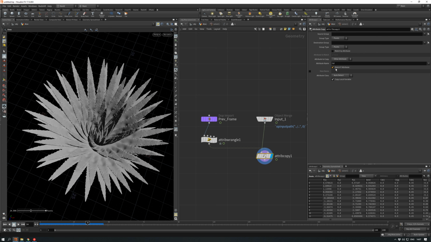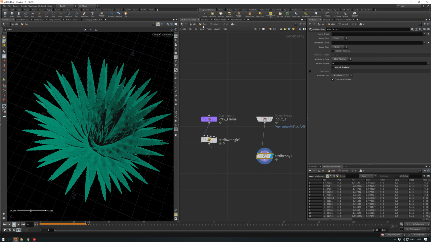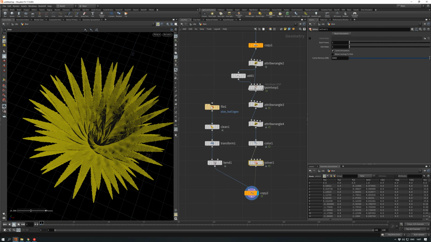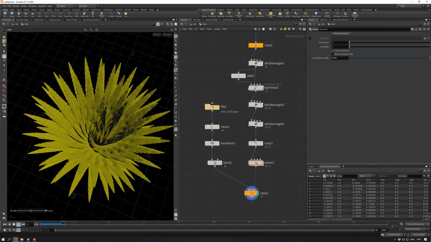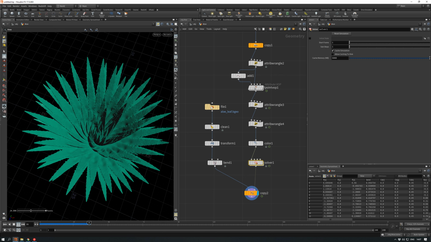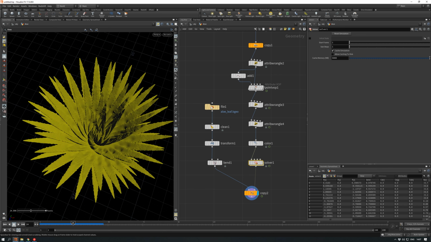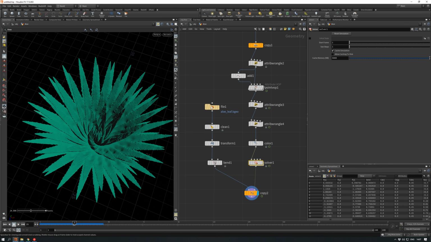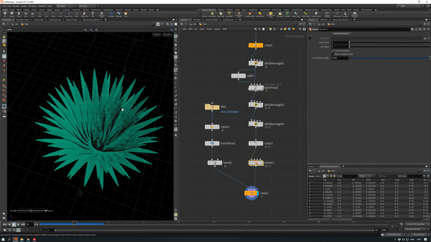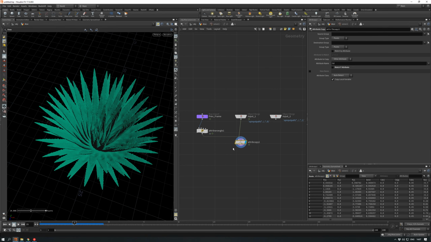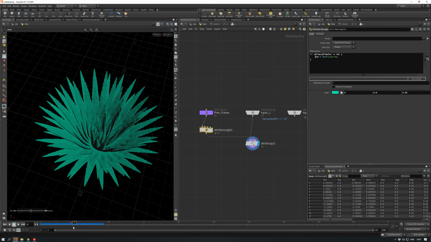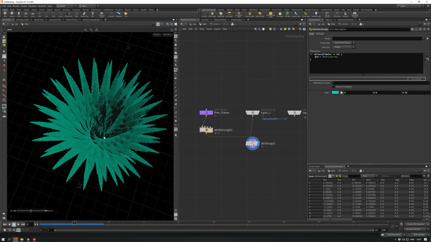Let's see. Yeah. We don't need match P attribute. I forgot about this. We only need to transfer our Cd attribute. And now on our 25th frame, we have our color changed. Cool. Yeah, but it's not what we want.